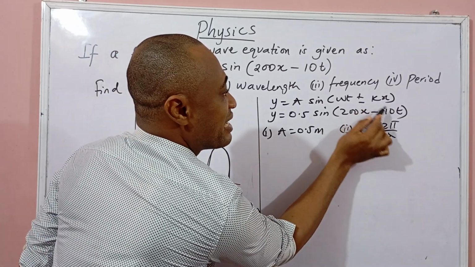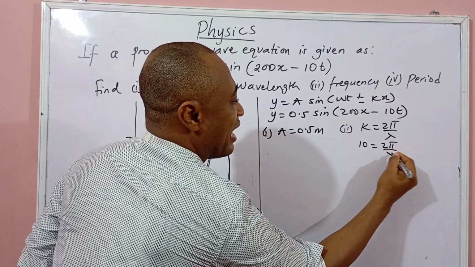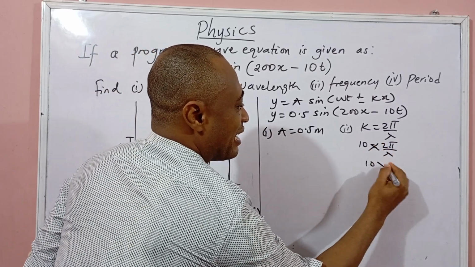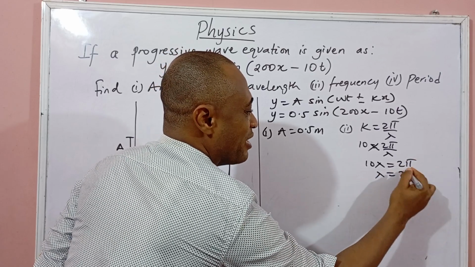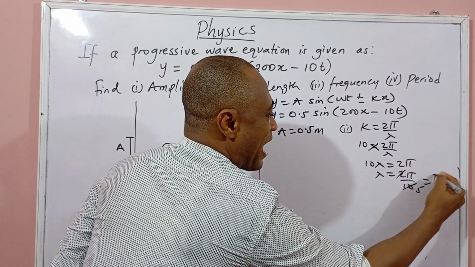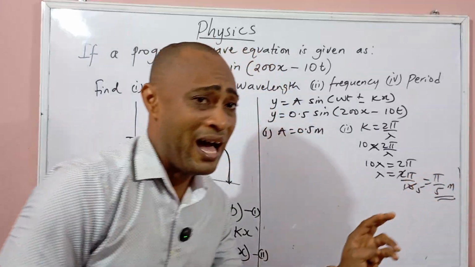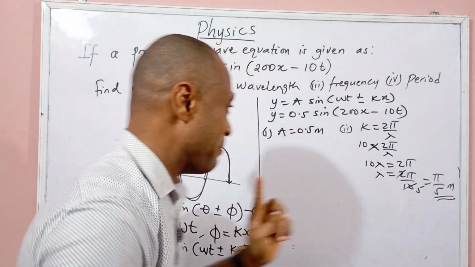What is my k? K is 10. So that will be 10 equals 2 pi over lambda. Cross multiply, 10 lambda equals 2 pi. So my lambda is just 2 pi over 10. 2 in 10, 5. That is pi over 5 meter. Please here, pi is not the regular 22 over 7.